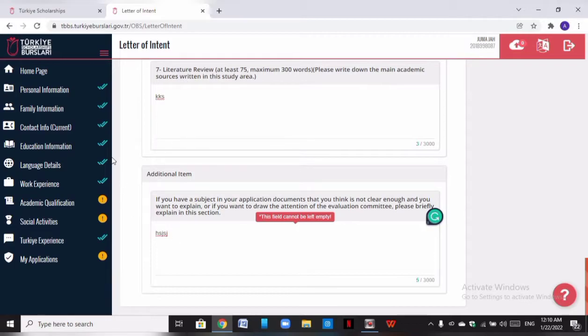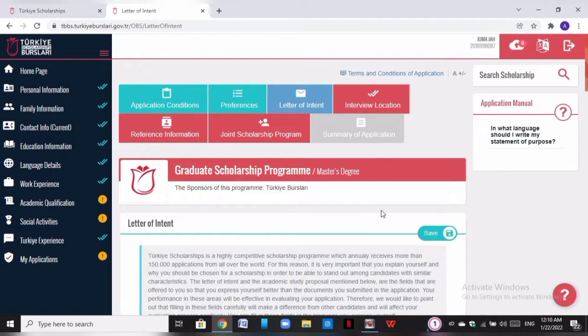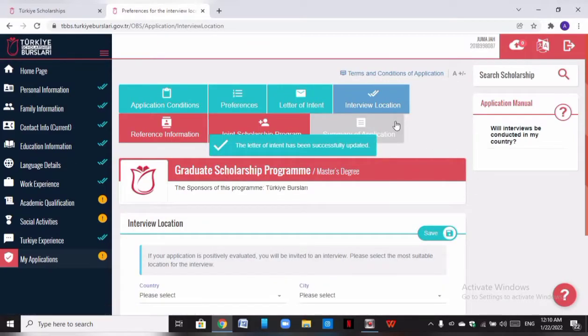Or if you submitted any documents here that need further explanations, you can put it here as well. Or if there's any other thing you want to draw the attention of the committee to, you can put it here as well. So basically that is why this space is reserved. So you have to go right up again and save now that you have done this section. Okay, congratulations, you've moved to the next section.